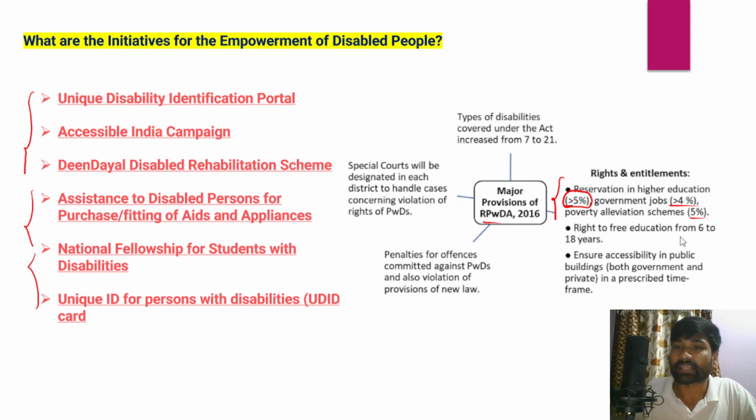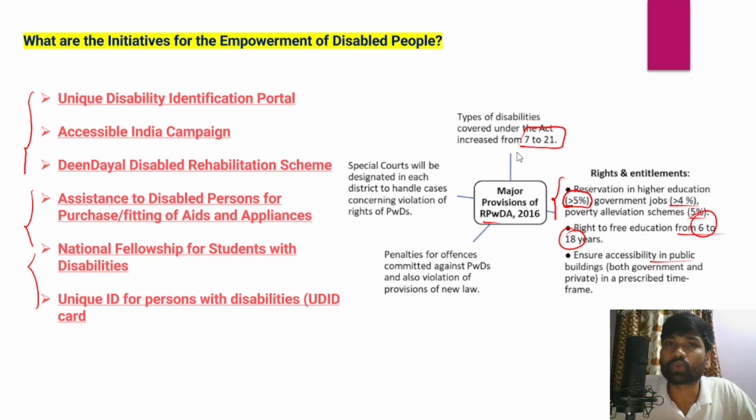And in fact, it has made the right to free and compulsory education from 6 years to 18 years under the Right to Education Act, and it would also ensure accessibility in public buildings under the Accessible India campaign. This includes both government buildings and private buildings within a prescribed time frame. And apart from that, the types of disabilities covered under this particular Act: earlier the total number of disabilities was 7, but now this has been increased to 21, covering a wide variety of disabilities.